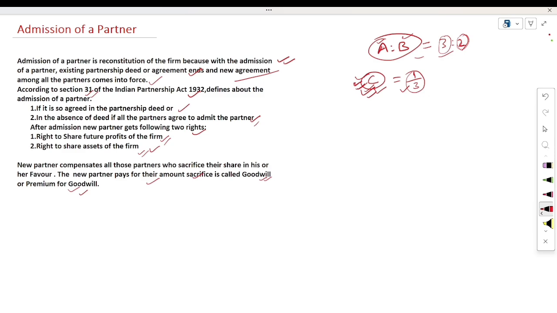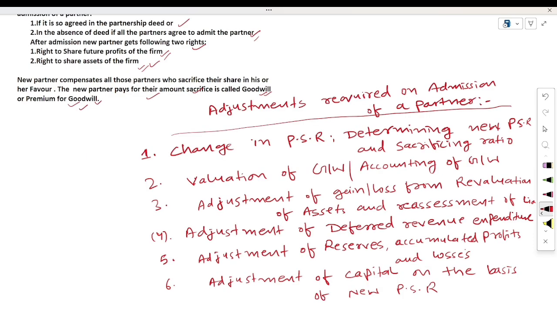For compensating this sacrificed value, the new partner will bring an amount of goodwill, which is known as the premium for goodwill. So for the admission of a new partner, what types of accounting adjustments are required? See here. First one is change in profit sharing ratio.